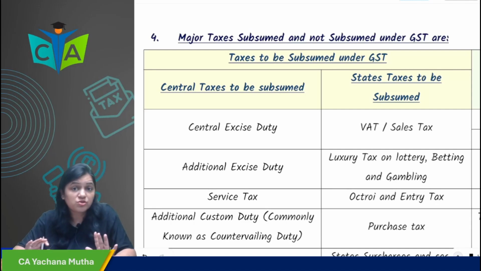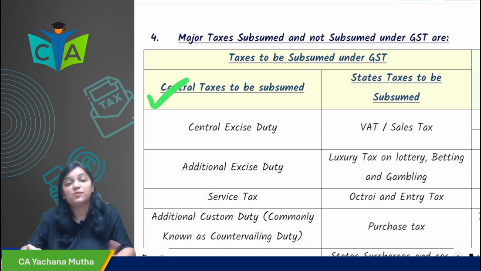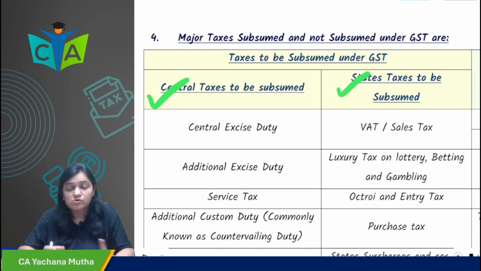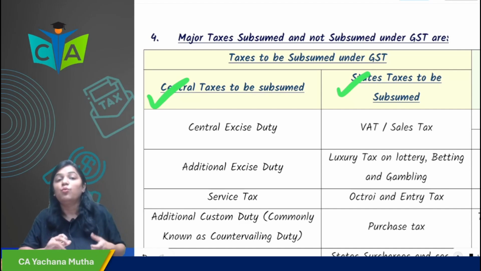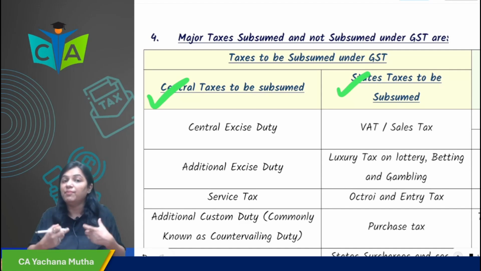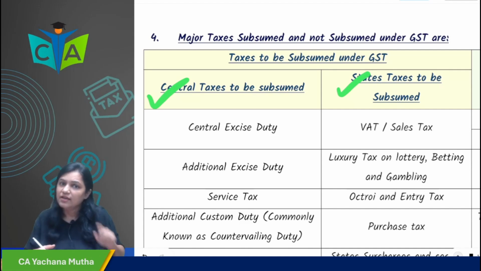Now next, what are the taxes that are subsumed under GST? Very, very important question, an ICAI favorite question. They can ask you what are the central taxes subsumed under GST, what are the state taxes subsumed under GST, or they can ask you both. So you have to study the question carefully. What are the major taxes that are subsumed under GST? You remember we have studied it with a memory technique. What was the memory technique?